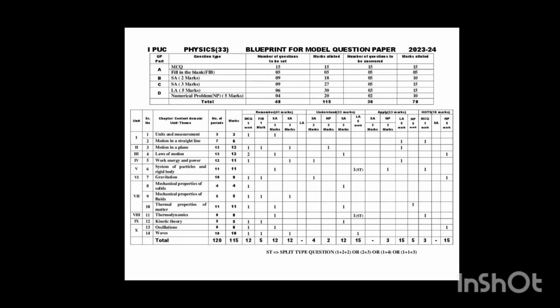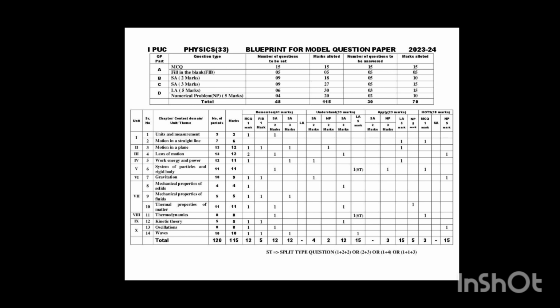Hi everyone, today I am going to discuss the first PUC physics annual exam blueprint. As we already know, there are 100 marks for your annual exam. Of that, 30 marks are distributed to the practical section and 70 marks are for the annual theory exam. Today I am going to discuss the annual exam blueprint for the physics paper, that too for first PUC.